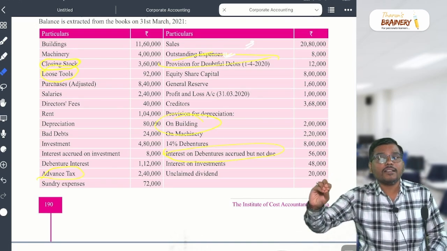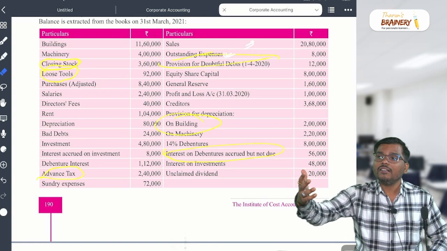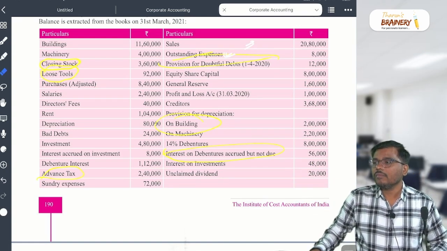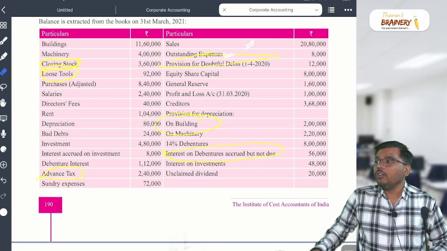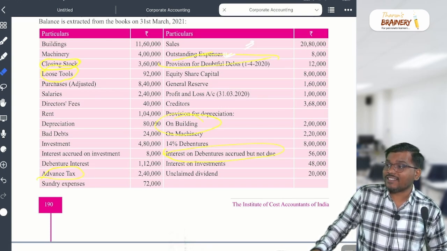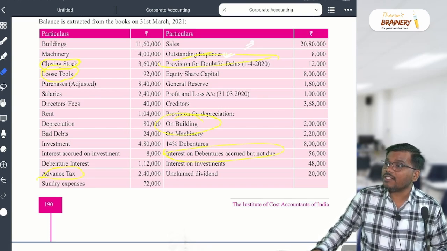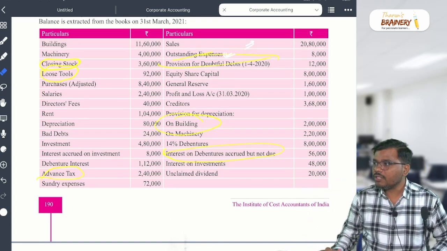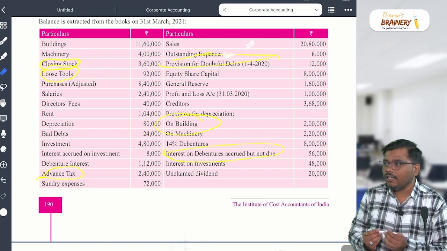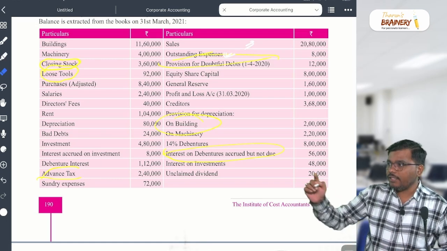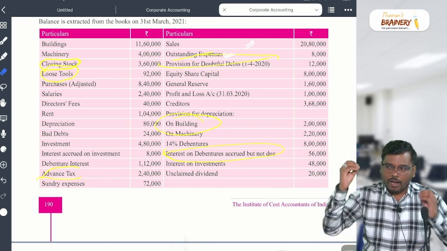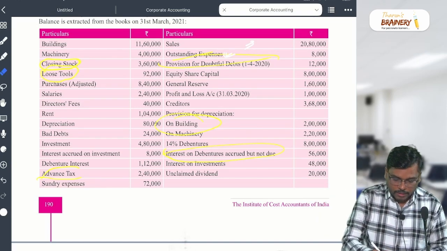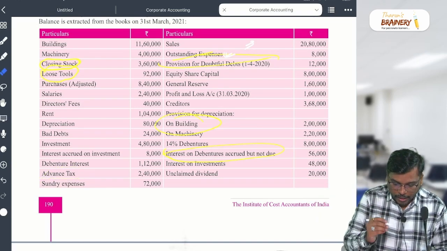In that, where will it come? Will it come in other current asset, or in loans and advances? One heading is there, correct? Where will it come? Short-term loans and advances. You gave some advance, so it will appear in the short-term loans and advances. Harish, are you able to understand? I hope it is clear to you people. It has to be set in mind where it will come. So I hope advance tax is clear to everyone.